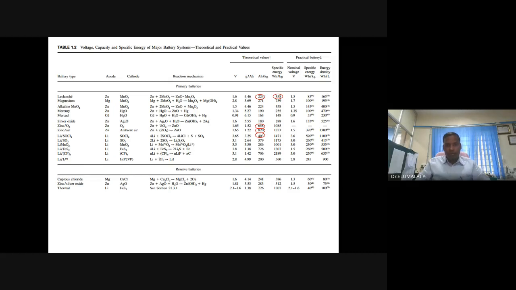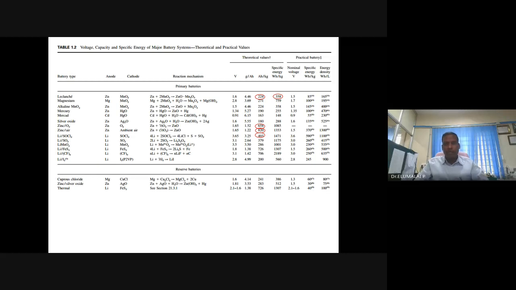IBM corporations. They are having a big project called Battery 500 project. Battery500.com, something like that. IBM is heading this project along with five prominent institutions globally. Their aim is to electrify the vehicles using lithium air battery. What does that 500 mean? In one charge using lithium air battery, they want to drive the electric vehicles for 500 miles.